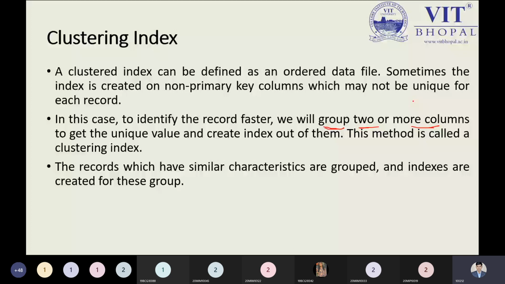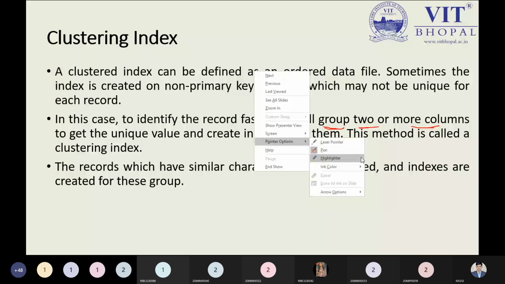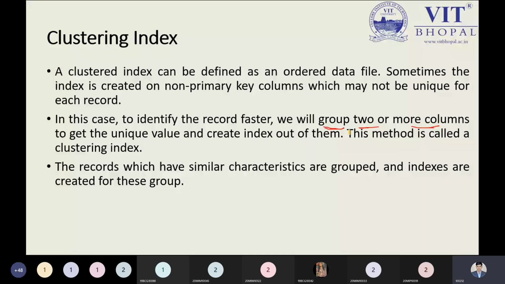So what we are doing is trying to create groups. The records have similar characteristics of a group and the same index, so we have to make the group.